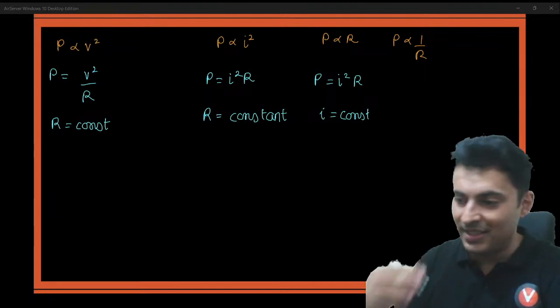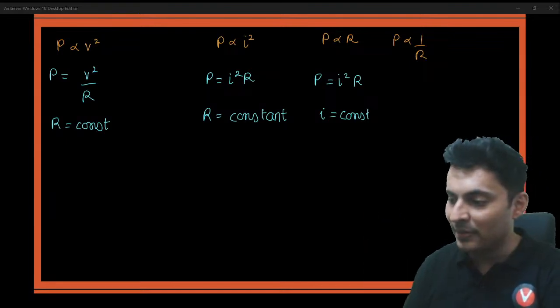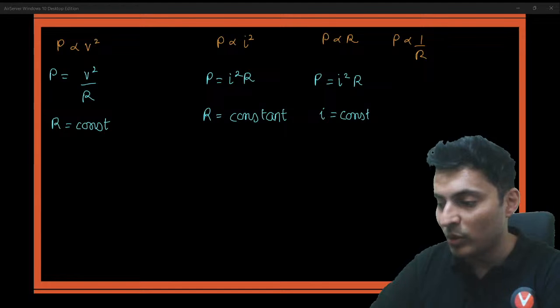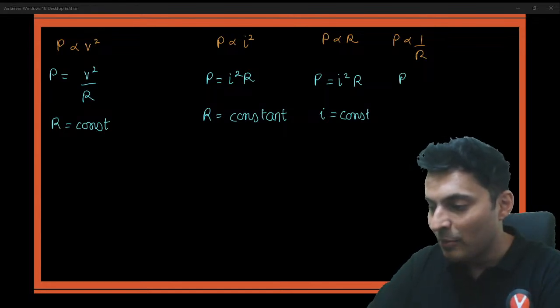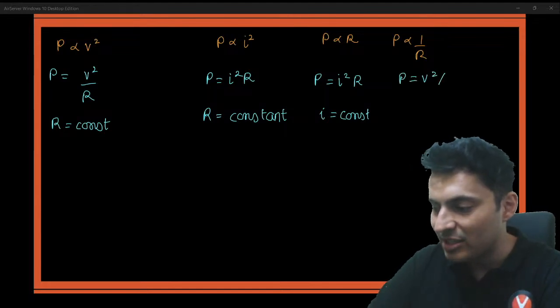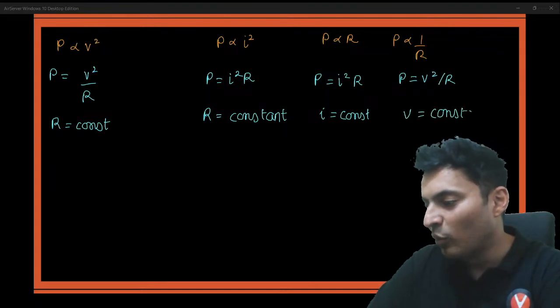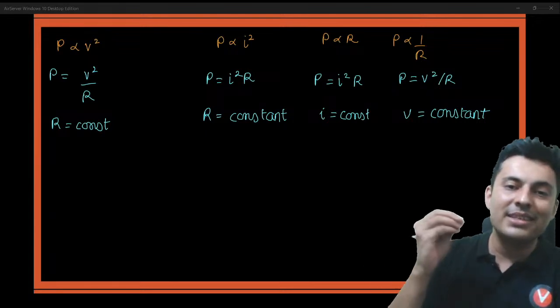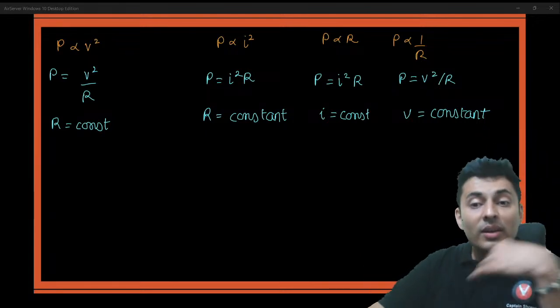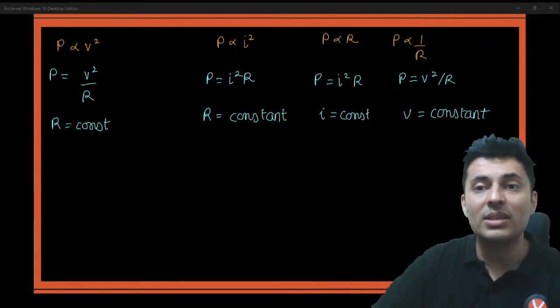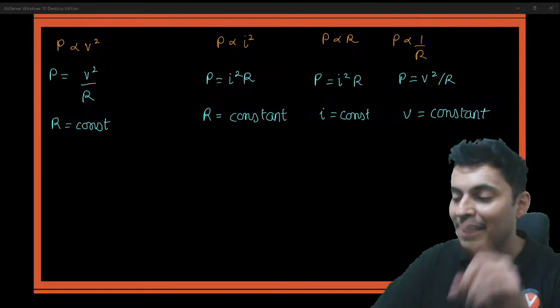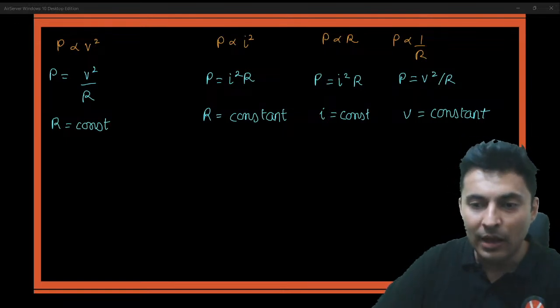Then it is proportional to R. When is it inversely proportional to R? When you use this formula, P is V square by R, but voltage is kept constant. Then power is inversely proportional to R. So you read the question, what is constant, what is not. Accordingly, things will change.